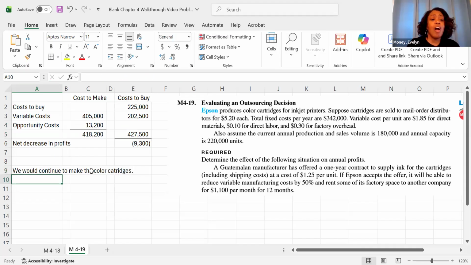All right, that was a great example of outsourcing. Remember, you want to take into consideration the costs that will differ between our alternatives. And typically when it comes to fixed costs, if they're not changing, those fixed costs are going to be there regardless of whether we make it or buy it. In some cases, we can reduce it. In some cases, we cannot. But what we really need to focus on would be the variable costs, the additional cost that we'd have to pay out if we chose to purchase it from somewhere else, and that opportunity cost.